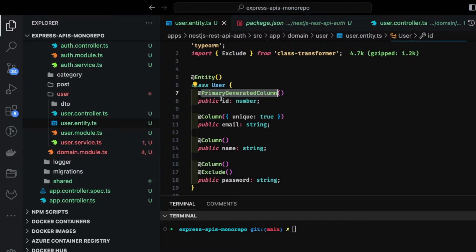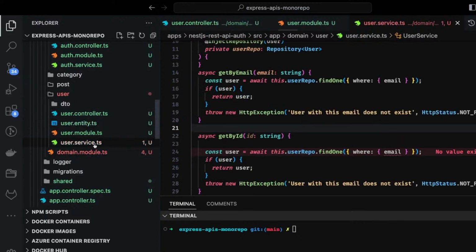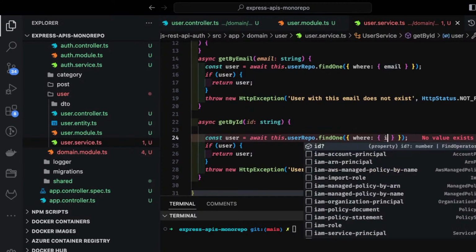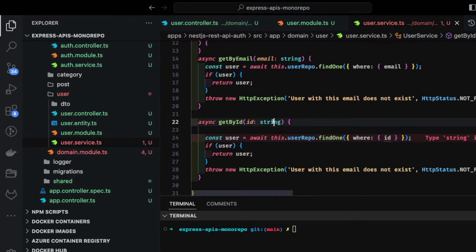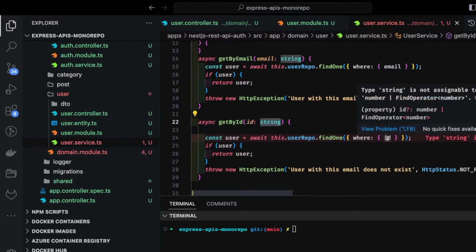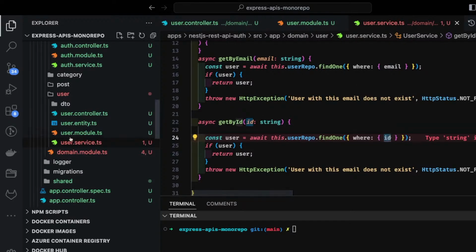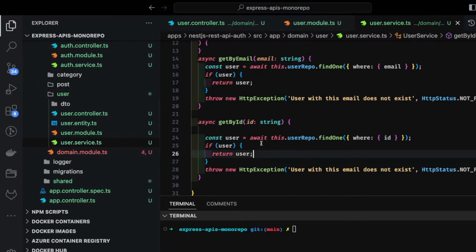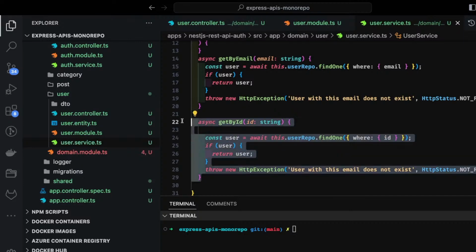Okay, so either we can just make this id a uuid, so that id will be a string that we will convert, and then here instead of where id equal to this, id will be a string. Okay, find operator id is number. So first of all, let's convert this id into a string and convert this id as an auto generated uuid column. Okay, so this is the get by id, and then similarly we have a create.